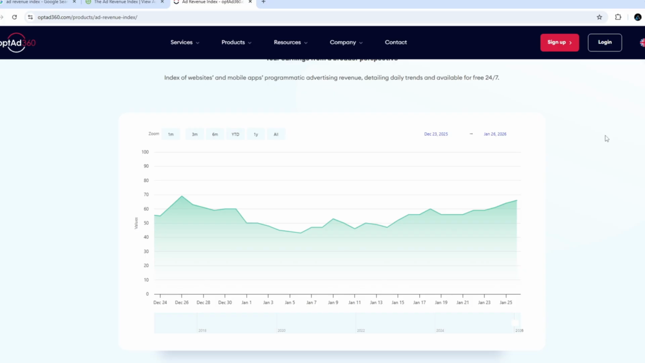So if you own a blog, you are a YouTuber, or even you earn through social media such as Facebook or even X, and you are seeing low earnings right now, it's because of the revenue index across the world.